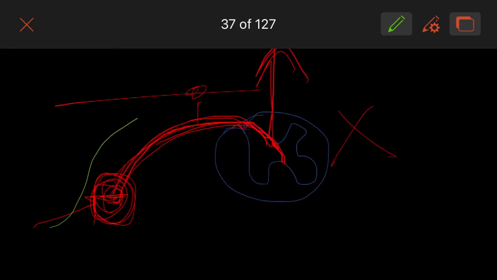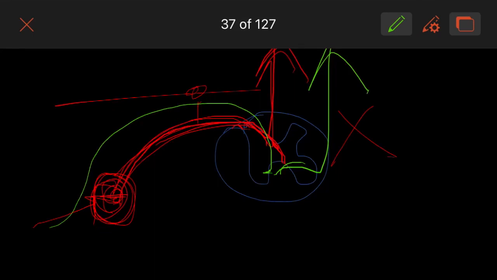It enters, it will end at the same spinal segment or 1 or 2 spinal segment above or below, and then it ends. It means there will be a second neuron, that is the second order neuron. This second order neuron will start from the same spinal segment, will cross over to the opposite side and then it will ascend. That is a secondary neuron in anterolateral.